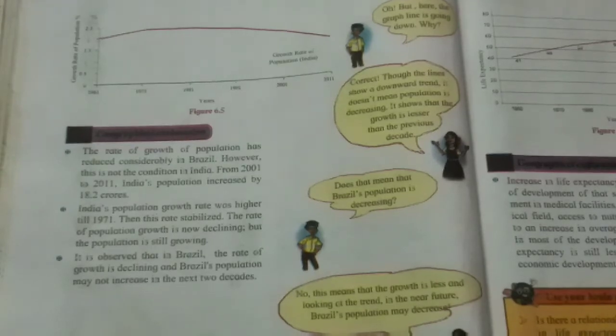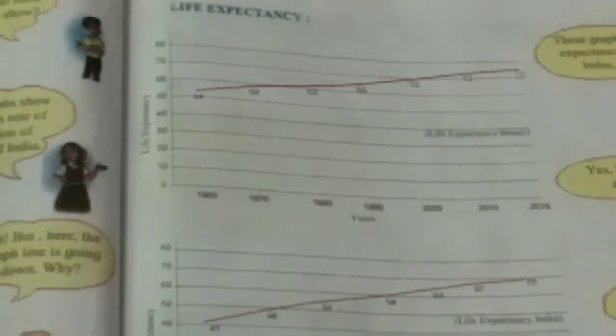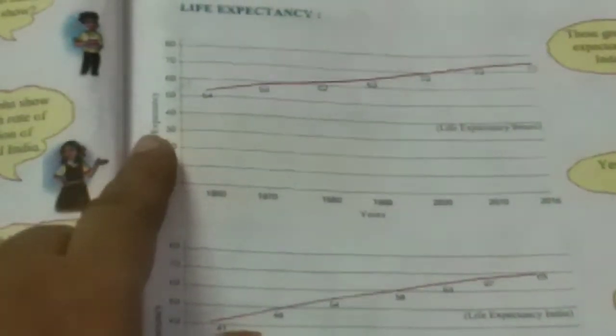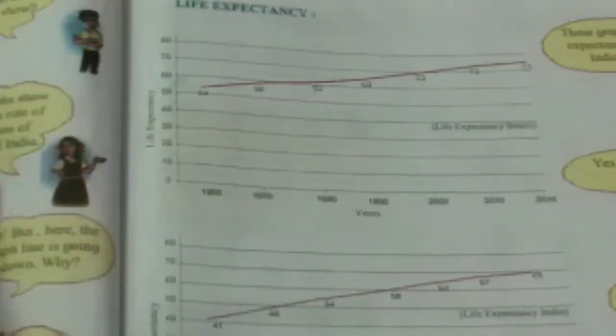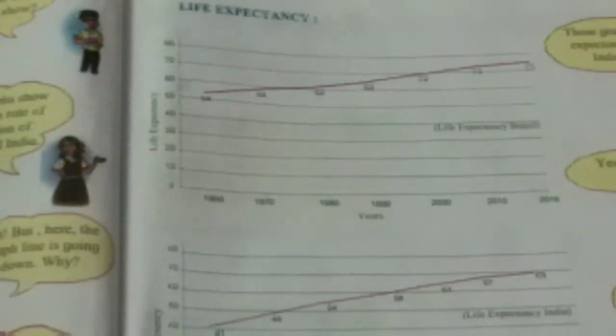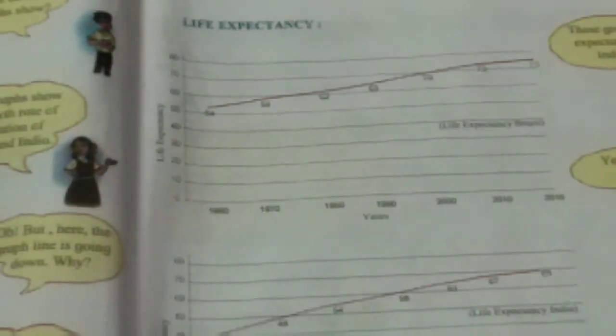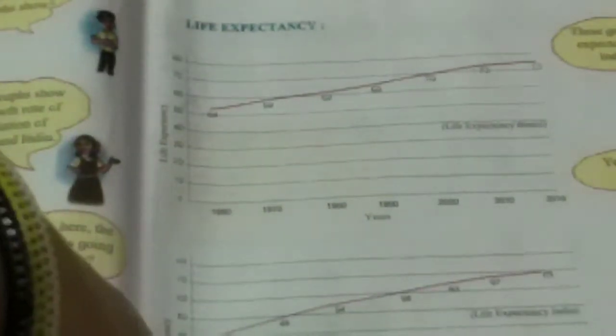Okay. Now, life expectancy. This is the life expectancy of Brazil and here it is the life expectancy of India. These graphs show the life expectancy of Brazil and India. Can you see this?